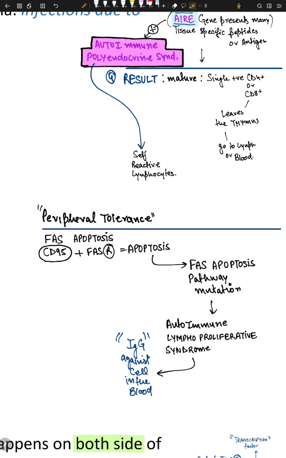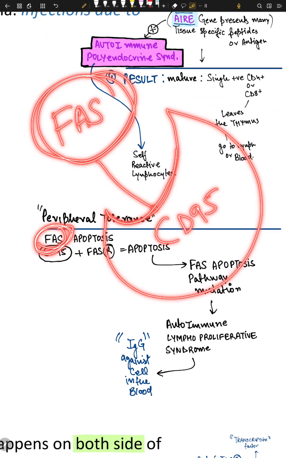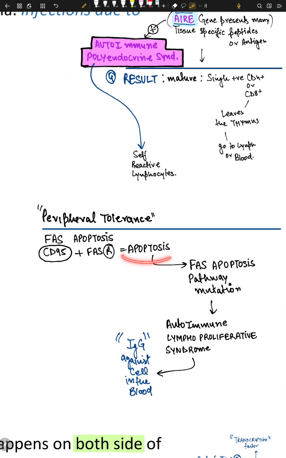Okay. Now there is something called peripheral tolerance. What is peripheral? Peripheral means around. Tolerance is tolerance. So there is something called the FAS ligand. This molecule binds to something called the FAS receptor, and this receptor is also called CD95. So if on the periphery a cell shows a FAS ligand, which binds to the receptor, and another cell has a CD95 receptor, what will happen is apoptosis.